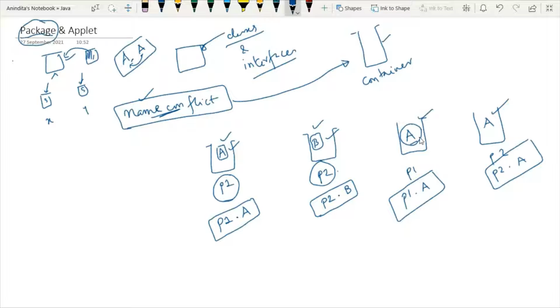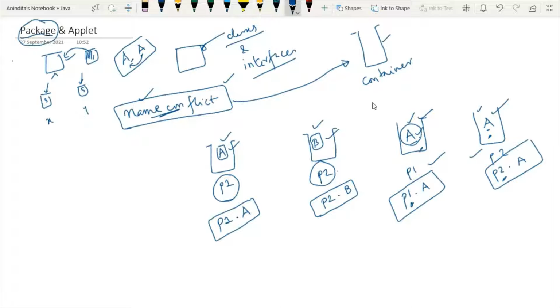So how is package helping us to prevent name conflict? We can keep classes with the same name within two different packages, and it will not create any conflict due to the same class name. How? Because each and every class will be accessed by the package name to which it belongs. So this is how the package will avoid the naming conflict. This is one of the most significant advantages of package, that is, why we are using package in Java. So this is one part.